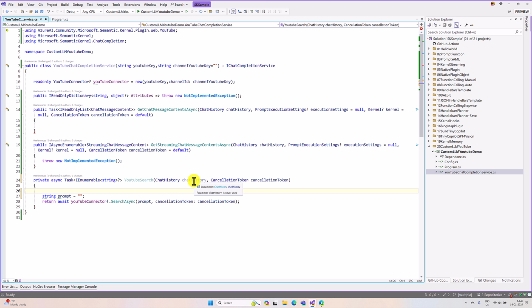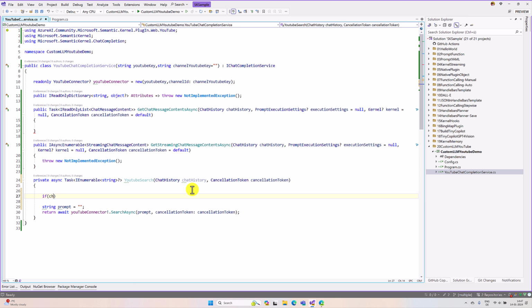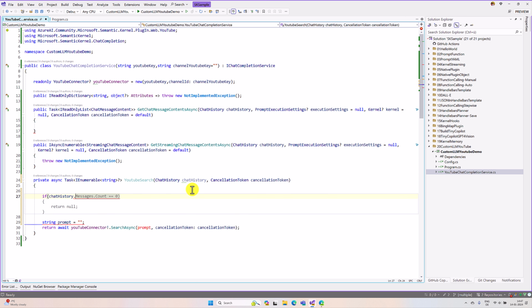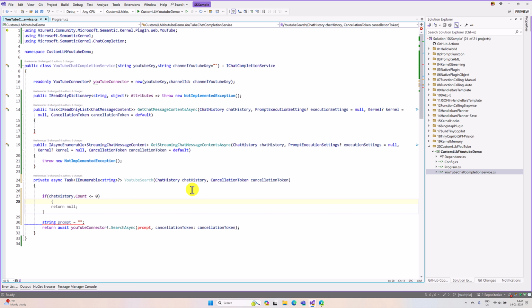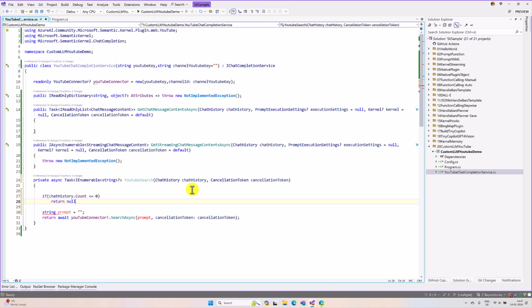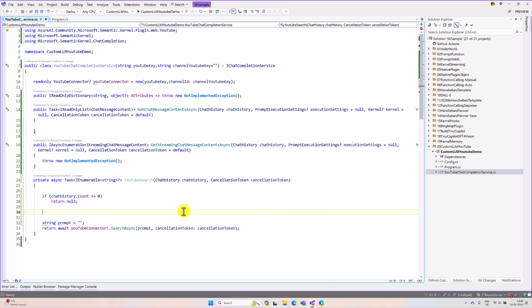So we have to read the prompt from this chat history. First, I'm going to check the condition: if the chat history count is, let's assume, less than 0, then no need to process anything, just return null. The next step, we have to read the prompt from the chat history.